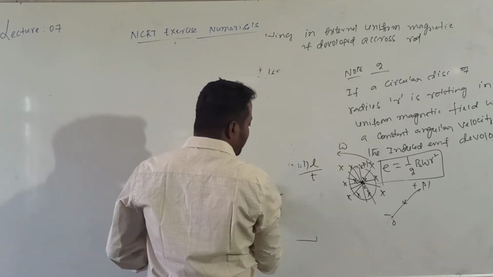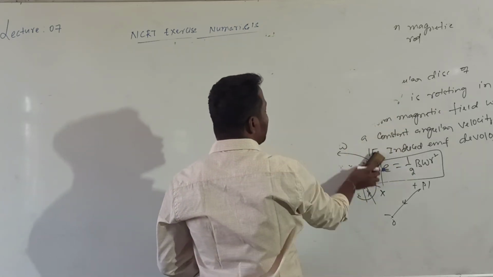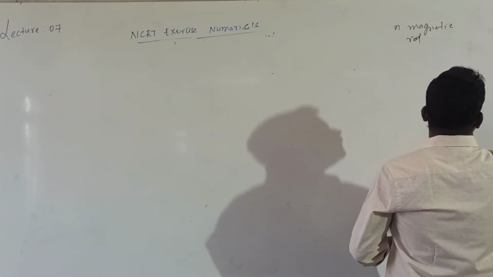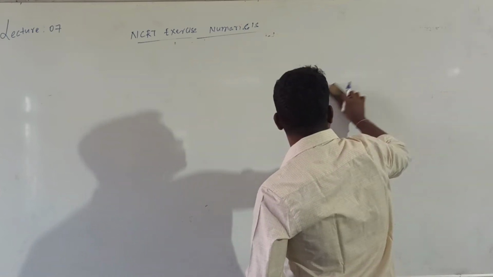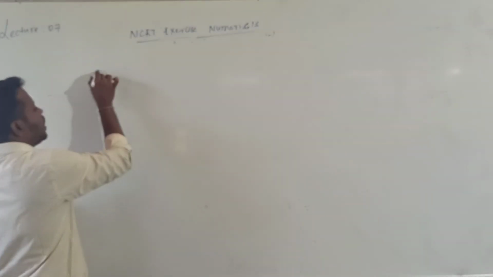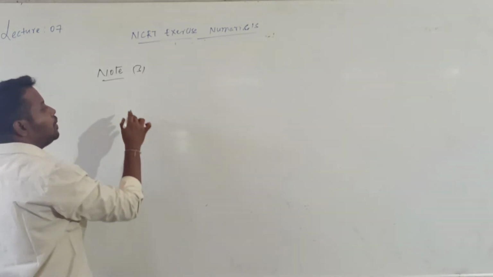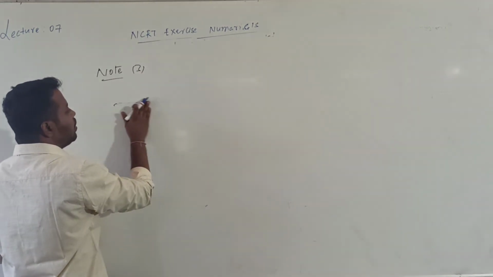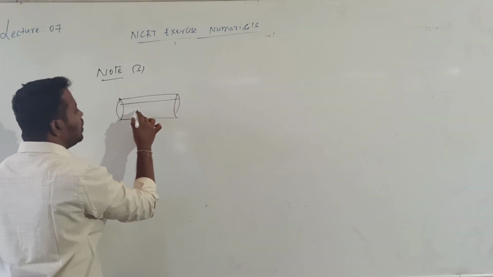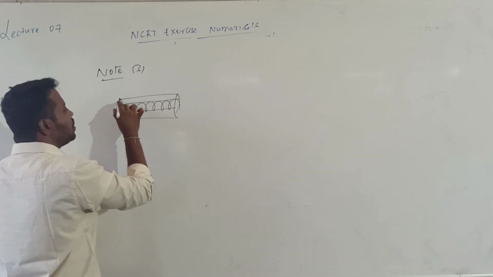So the last point: calculation of self-induction and mutual induction. These calculations are very, very important. We have calculated the self-inductance of a solenoid and also the mutual inductance of two long coaxial solenoids. So this is point number 3. Can you remember, for two long coaxial solenoids, if there are two solenoids? Once I will recall how we calculated the mutual inductance of two long coaxial solenoids.